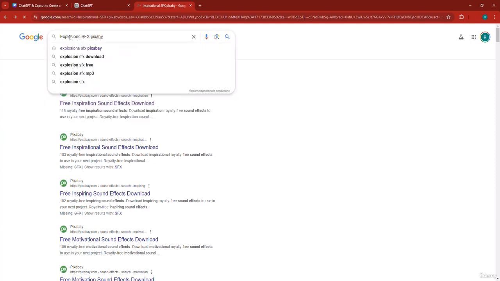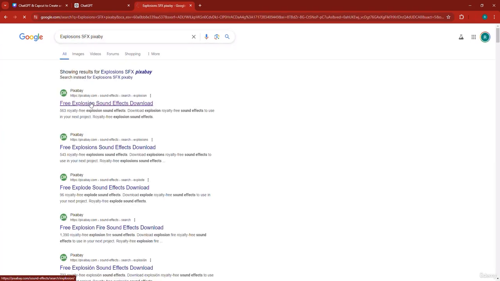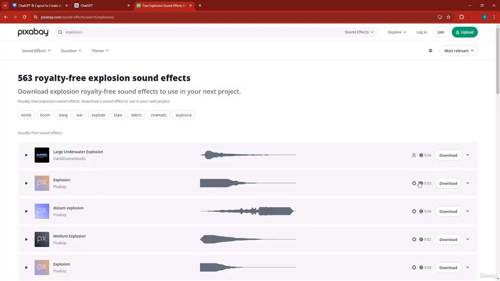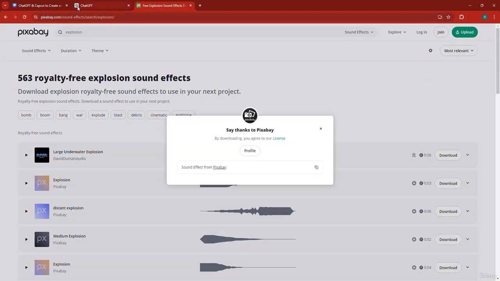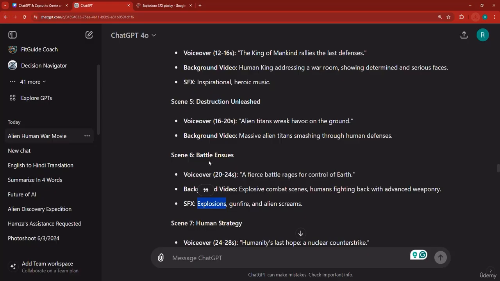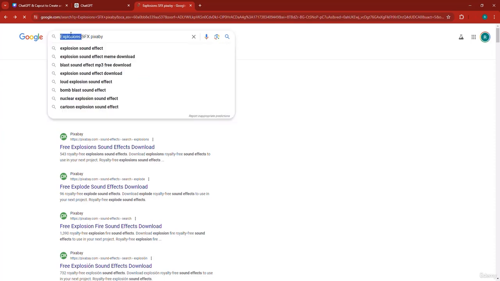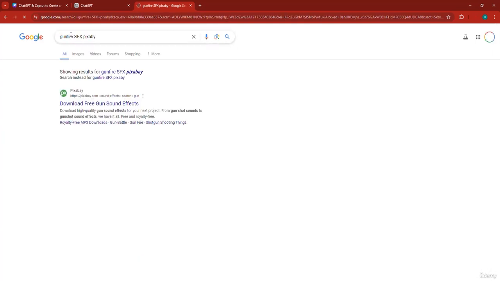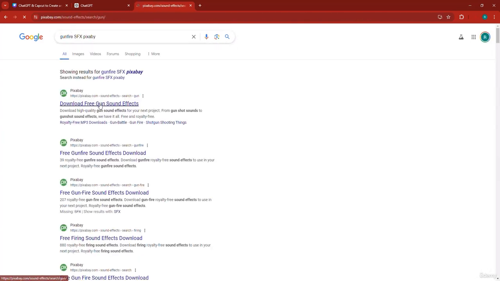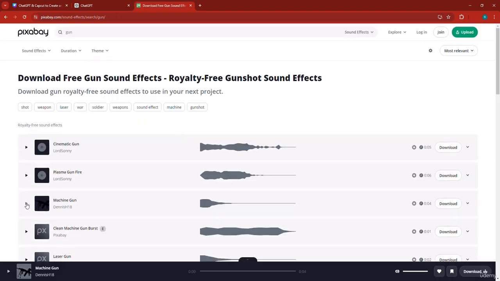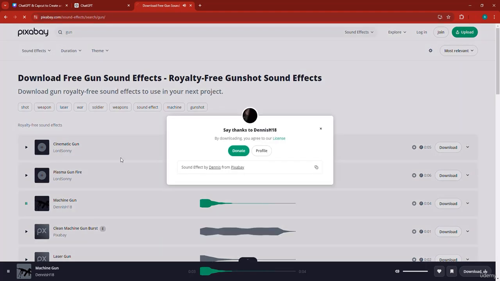So explosions. Let's just use one explosion, this one. We've already used it before. Now there is gunfire. I'll copy gunfire and I'll place it right here. Gunfire SFX Pixabay. Let's actually download this. Free gun. Let's see. Machine gun. Yeah, this is more like it.